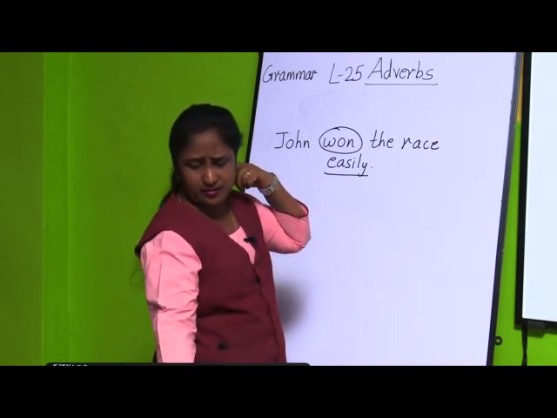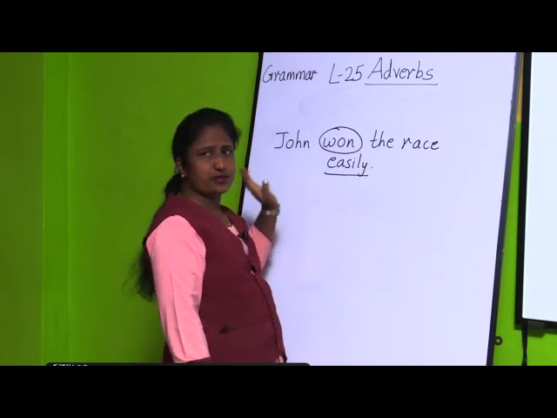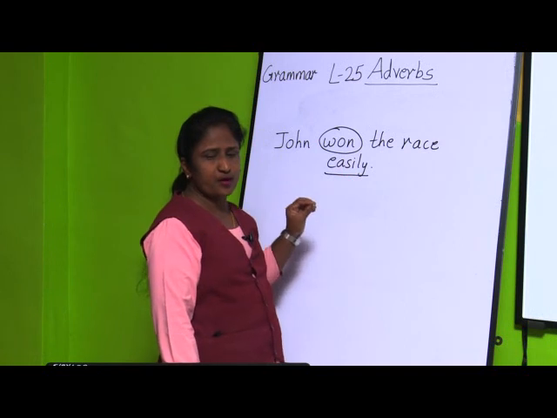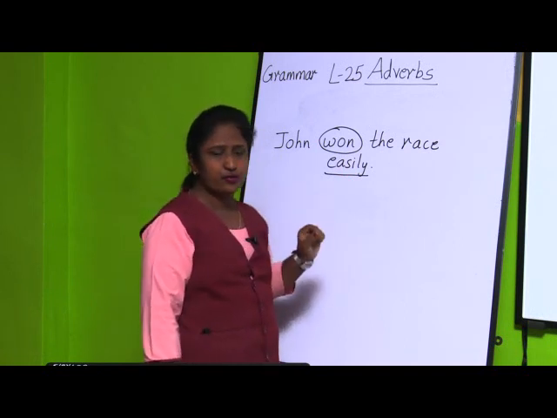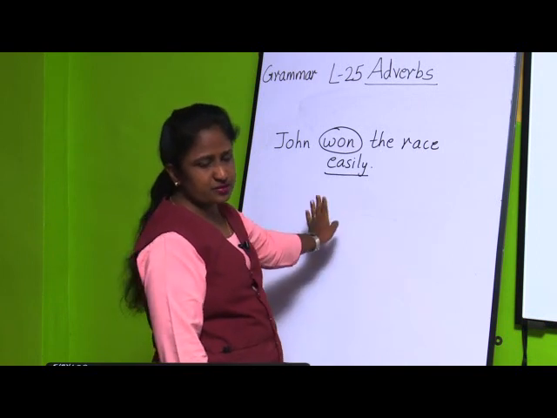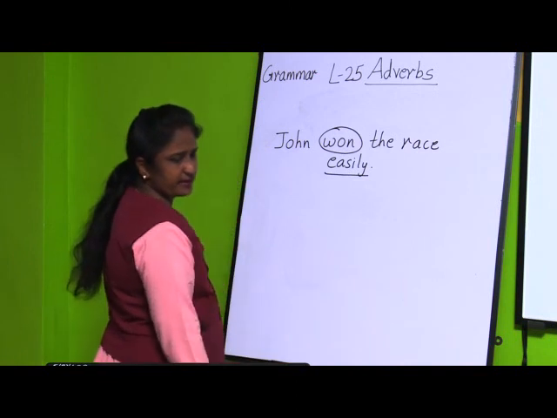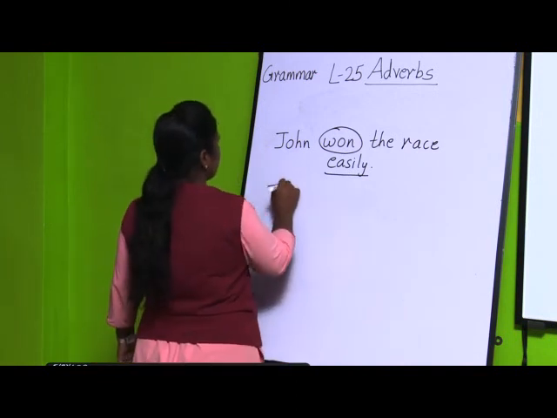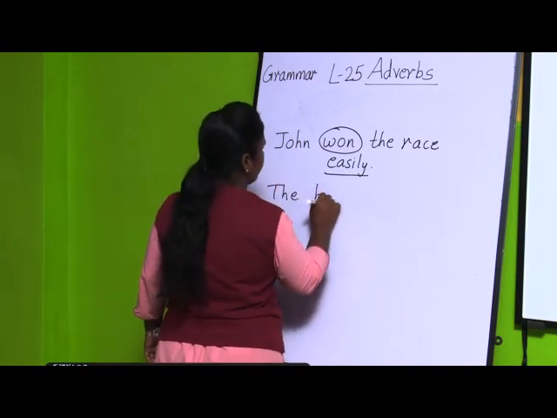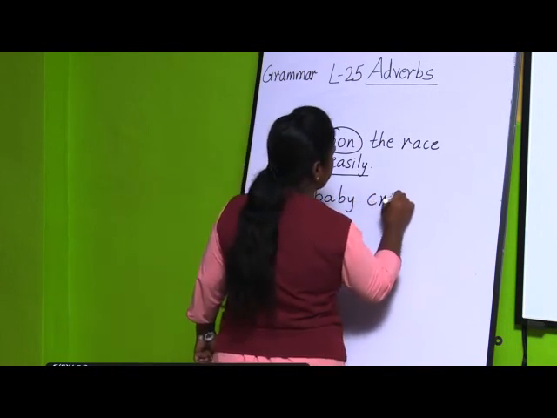Okay. So, this was the first example, and here we have to circle the adjectives, verbs or adverbs, and underline the adverbs. If you take the other example, the baby cried bitterly.